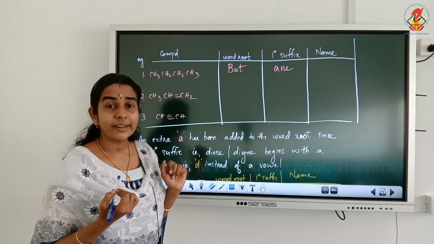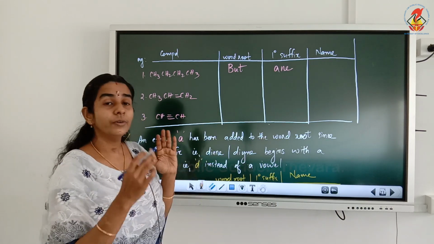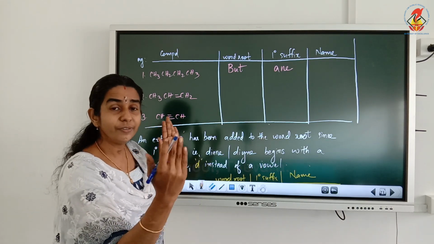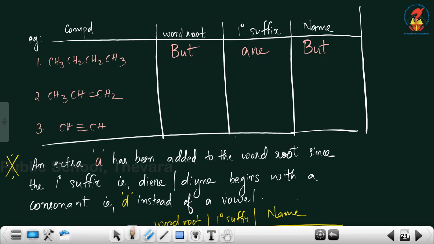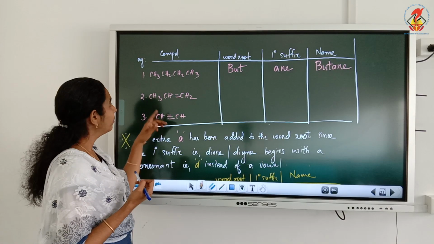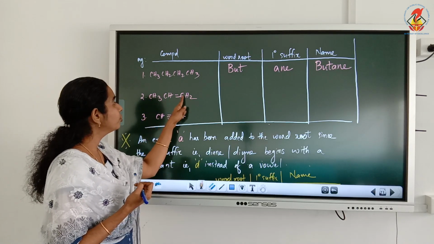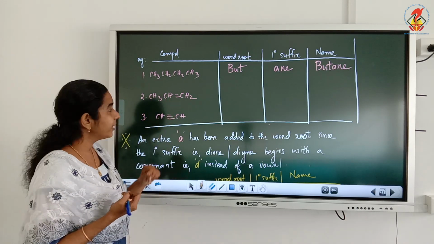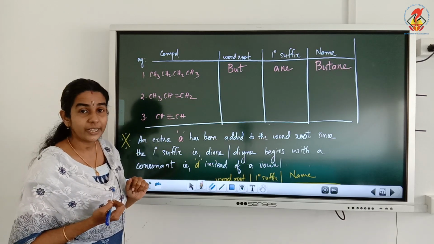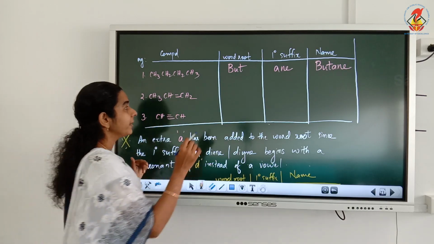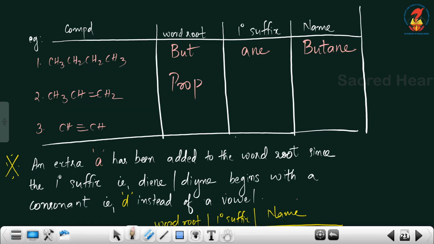Now, how do we write the name of the compound? Write the primary suffix along with the word root. So the name of the compound will be butane, and write the first letter as a capital letter. See the second compound. How many carbon atoms are in the given compound? 1, 2, 3. First we need to write the word root. 3 carbons means the word root will be prop.